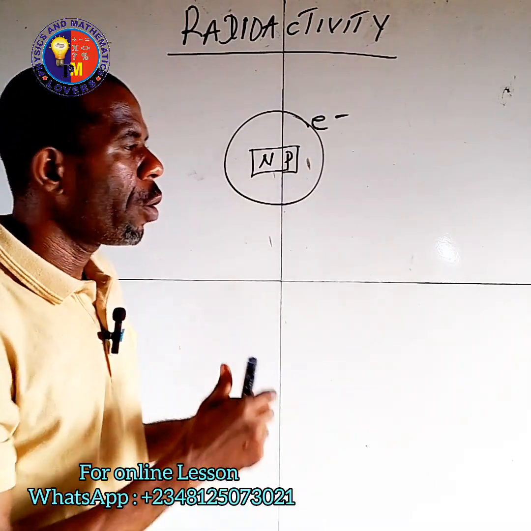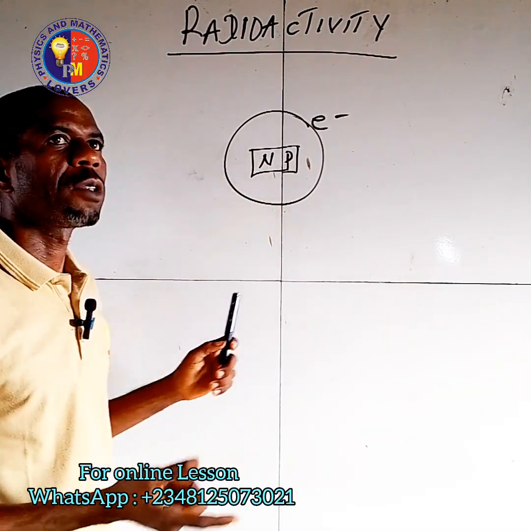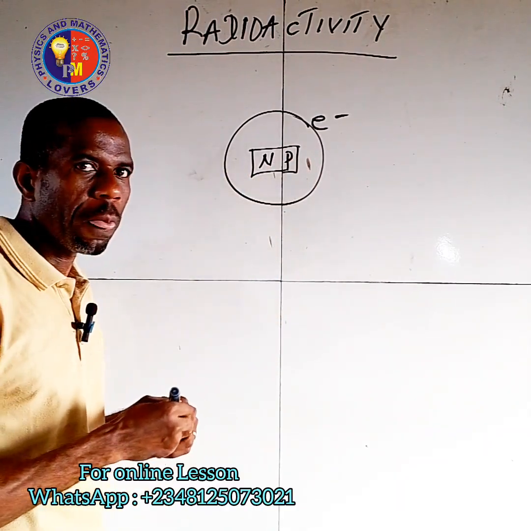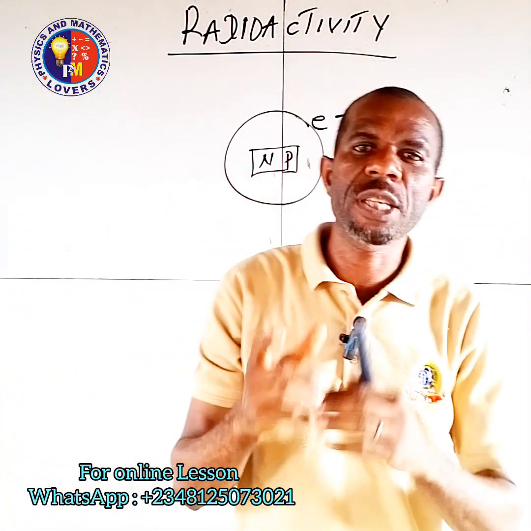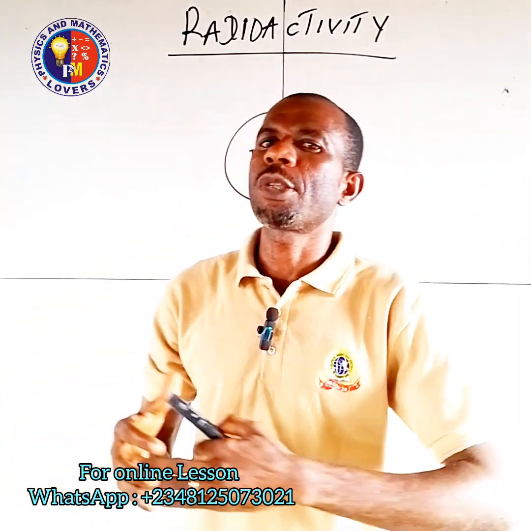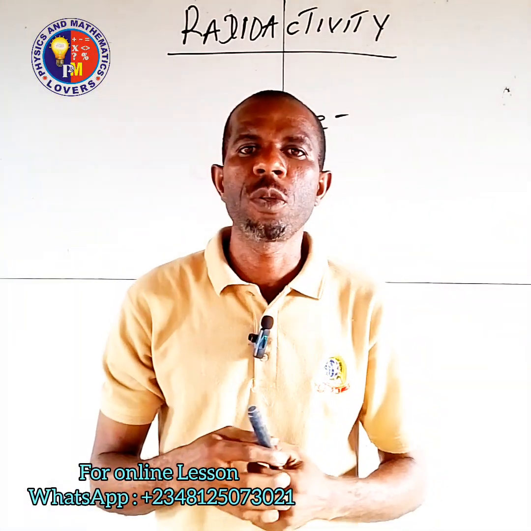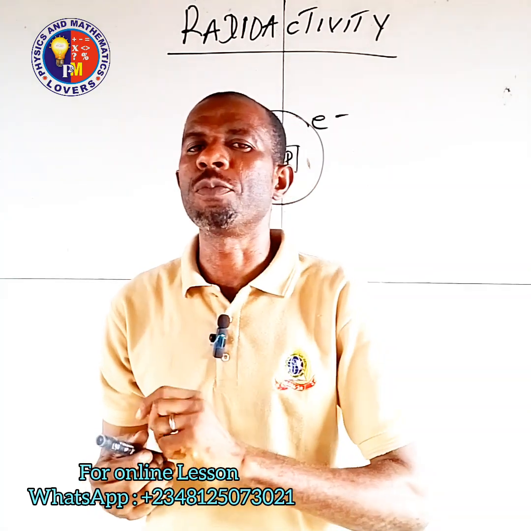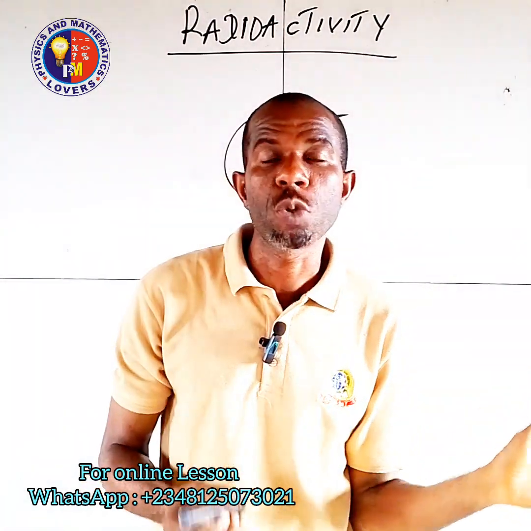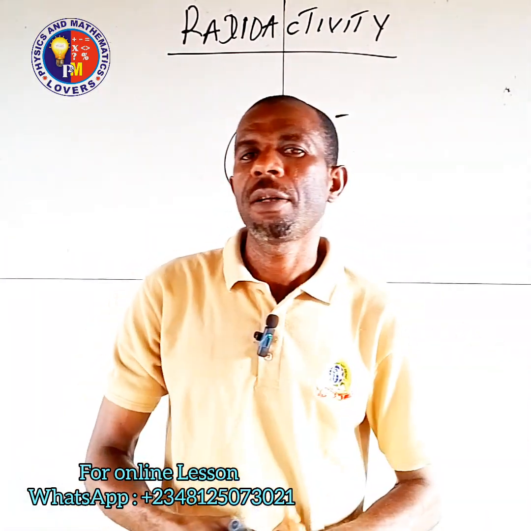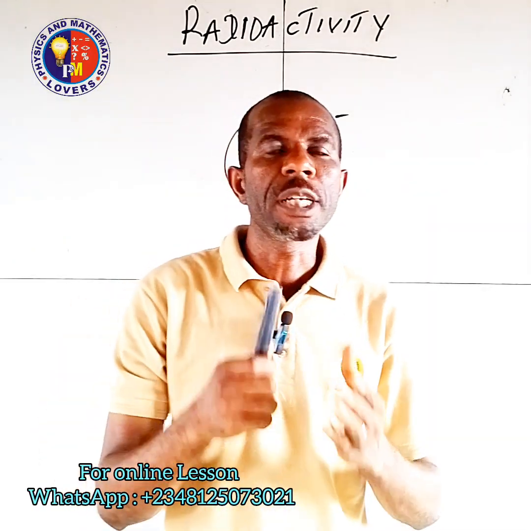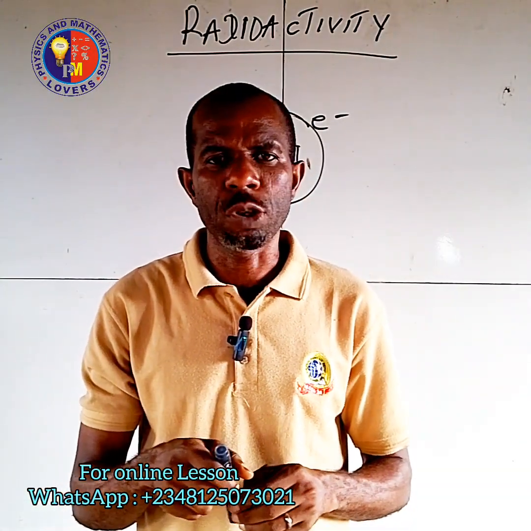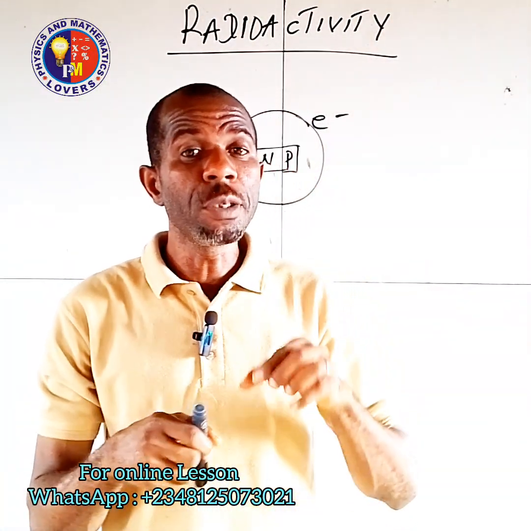And that is why this atom becomes stable. In most cases, where we have too few neutrons or too many neutrons, this atom becomes unstable. So in that case, the element that owns that atom becomes unstable in nature, and it is said to be radioactive. So now, what is radioactivity? As it is said, radioactivity is a spontaneous disintegration of unstable nuclei.